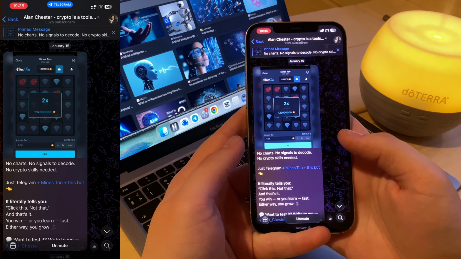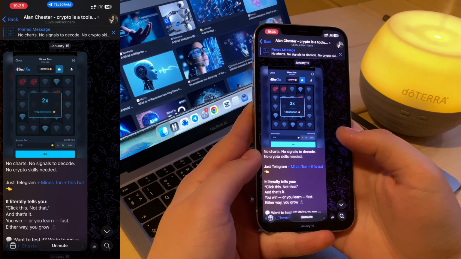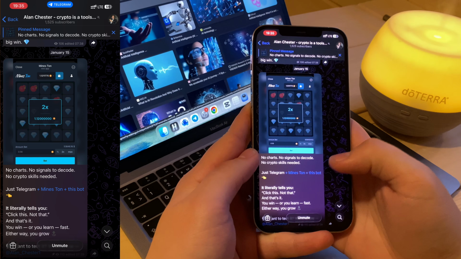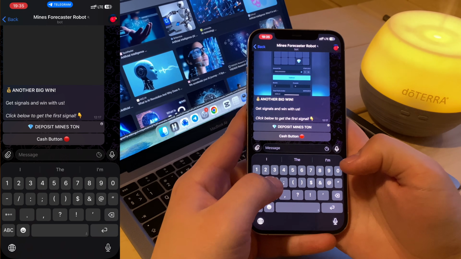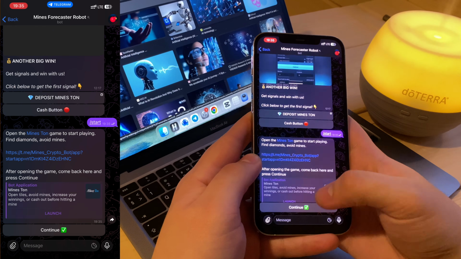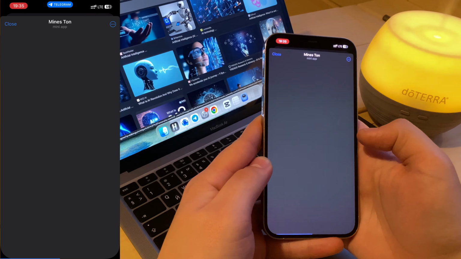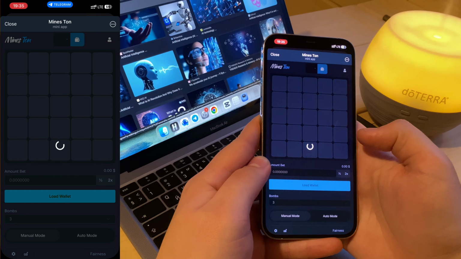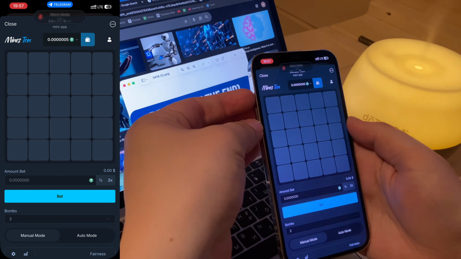So, okay guys, without any extra words, let's just try to do it. Okay, so I will press this button, and after this, let me just write start, guys. Okay, so I will open this one. Now it's loading. When it's loaded, I need to turn on my sound.